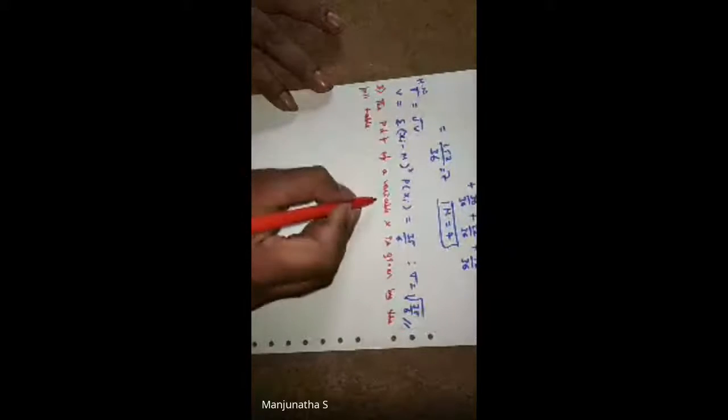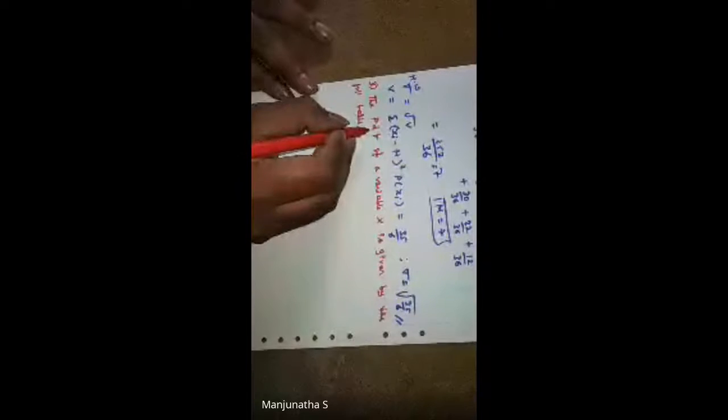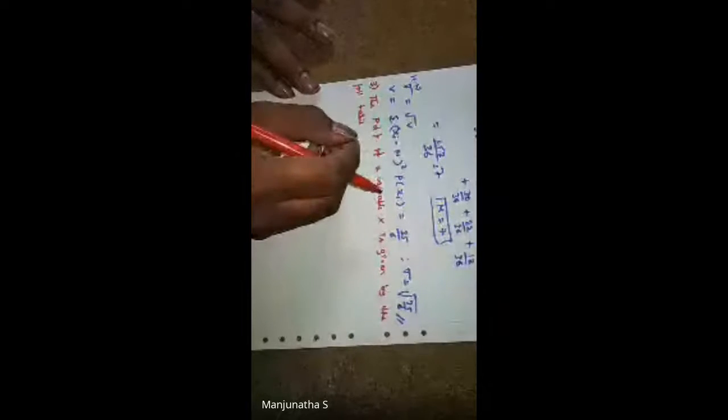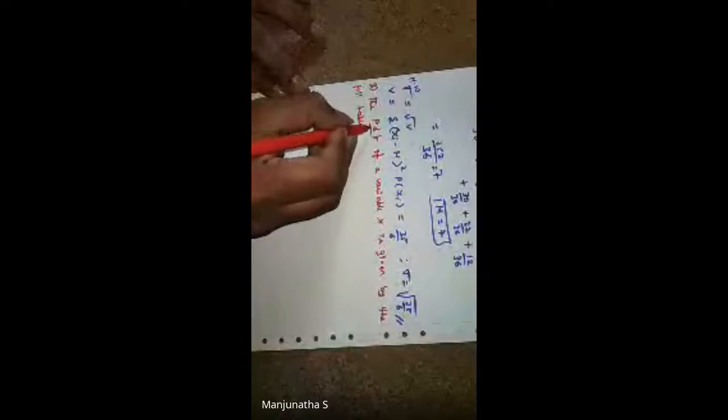So the question is like this: the PDF of variable x. PDF is nothing but probability density function of a variable x. The probability density function is also called discrete probability distribution, so don't get confused in that.